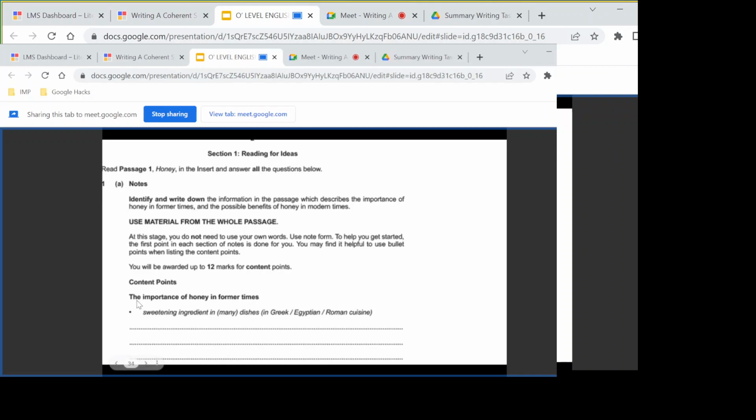So, the first focal area of our question is the importance of honey in former times. Now, remember, in this particular question, we know that this is going to include some examples also. As we read the passage, we'll be able to highlight the important points. The importance of honey in former times. The first point is done for you: sweetening ingredient in many dishes in Greek, Egyptian, and Roman cuisine.